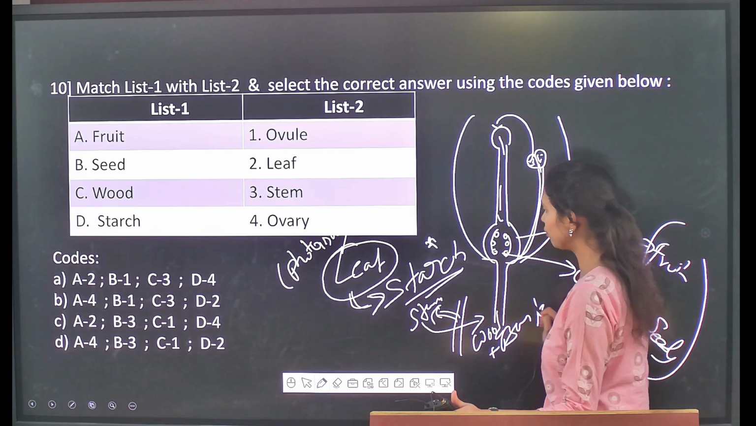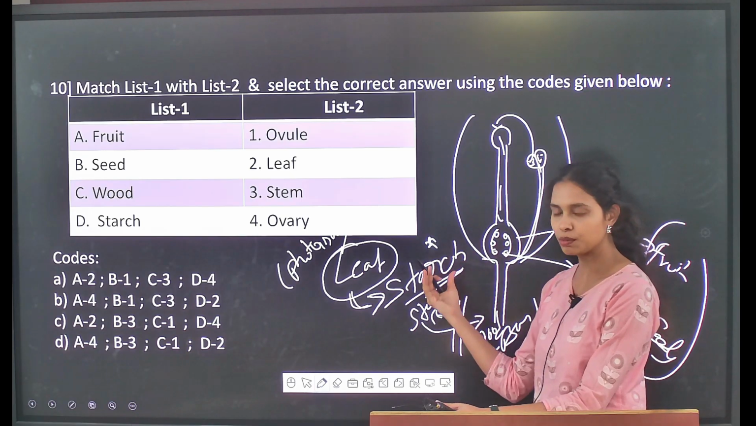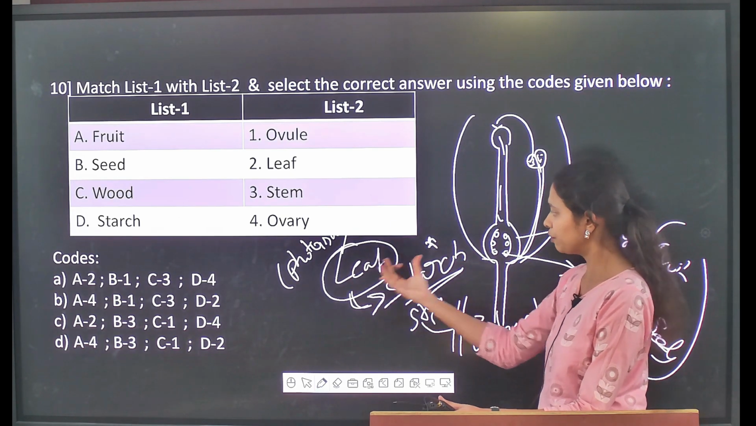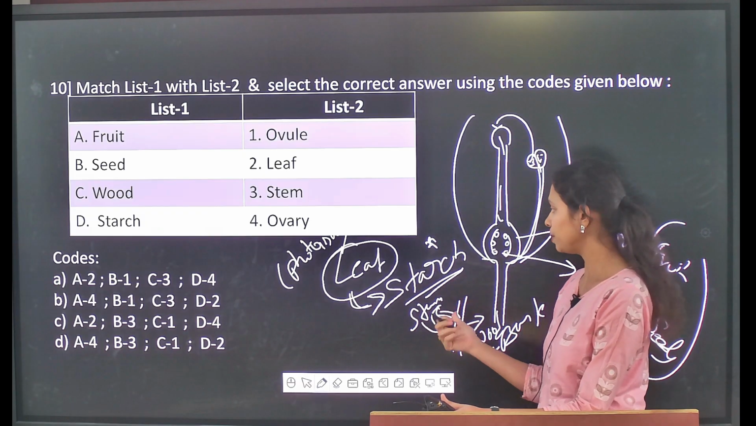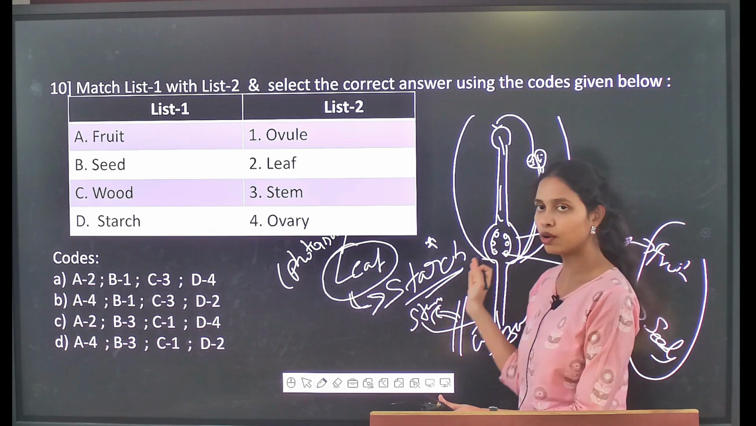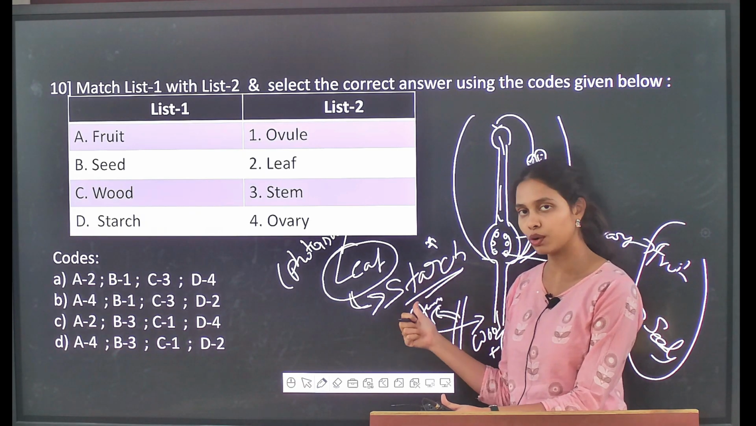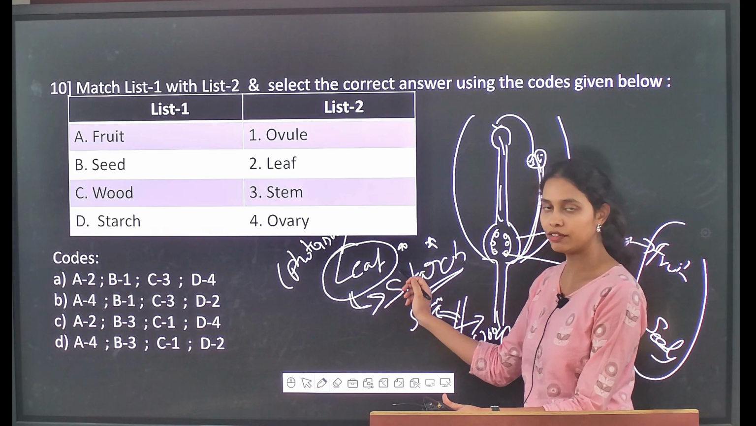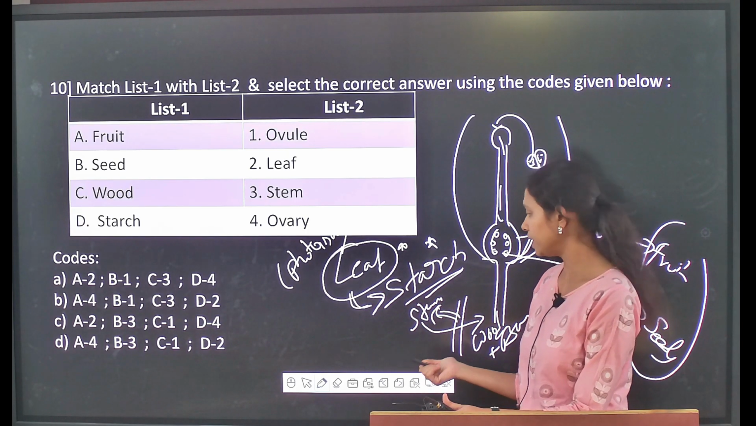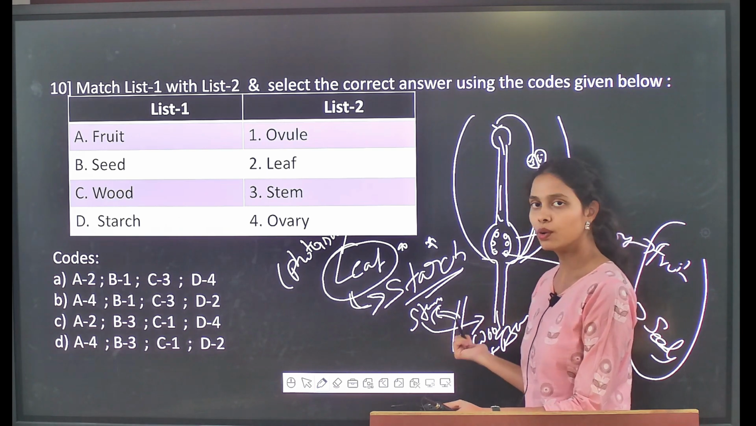So these are the different modifications and transformations that take place in the different parts of a tree or plant, and again a flower. Here the ovary turns into a fruit, whereas the ovule turns into seeds, and starch will be stored in the leaf after the process of photosynthesis, and the stems will turn into wood and bark.